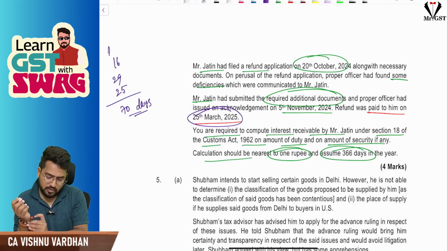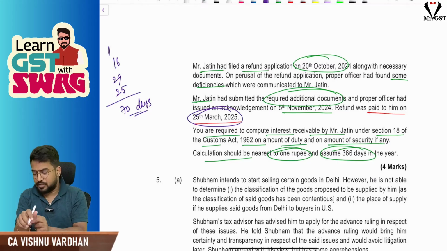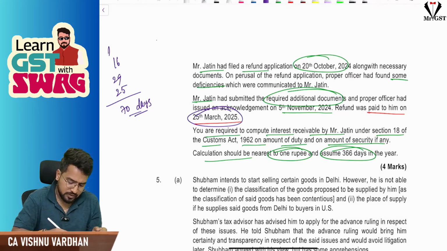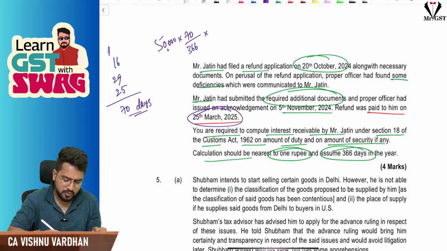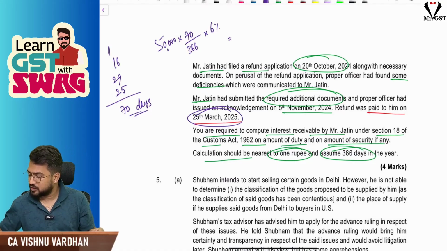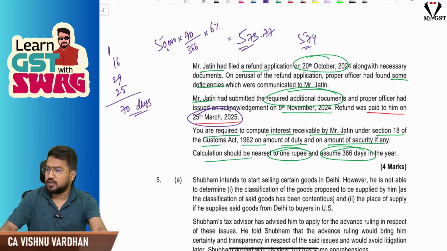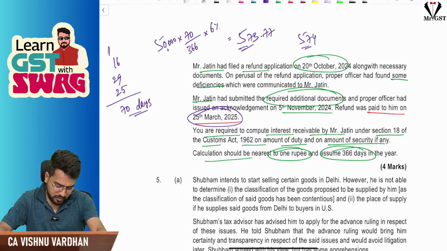Fine, still okay. So there are already too many mistakes in this MTP questions. We understand that. So the amount is 50,000 into 6% into 70 divided by 366. It is 573.77. You can take 574, nearest rupee, as the answer. Okay, rounded off. So that is what the concept.